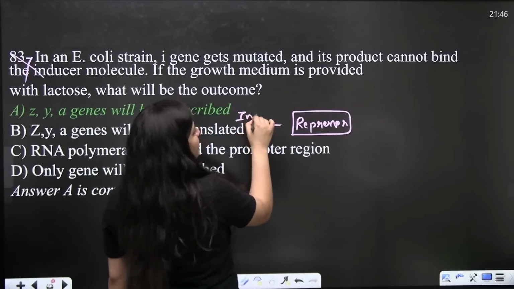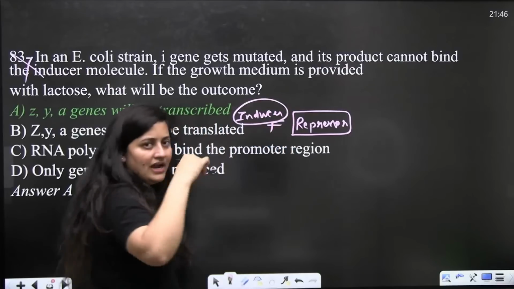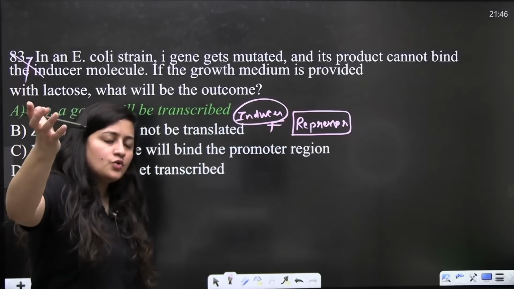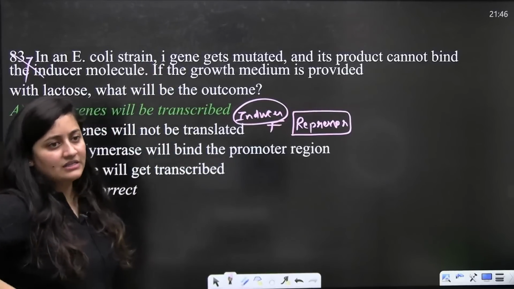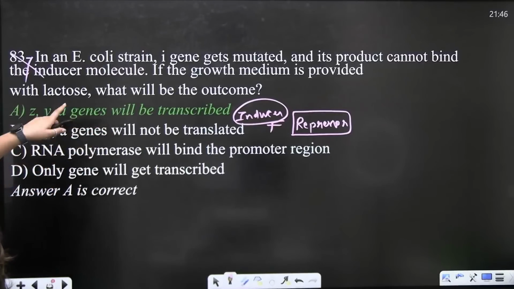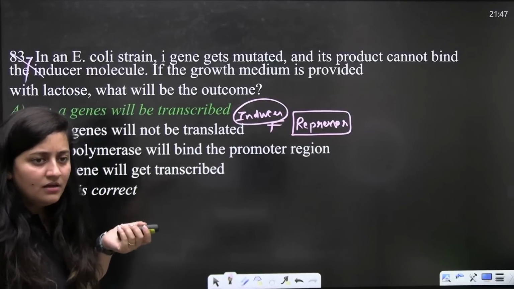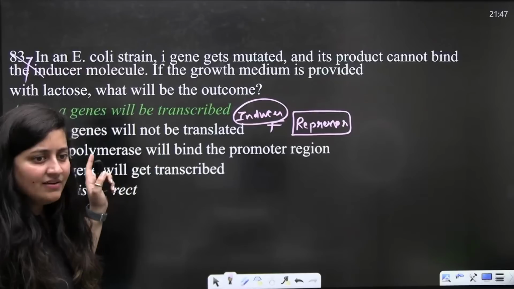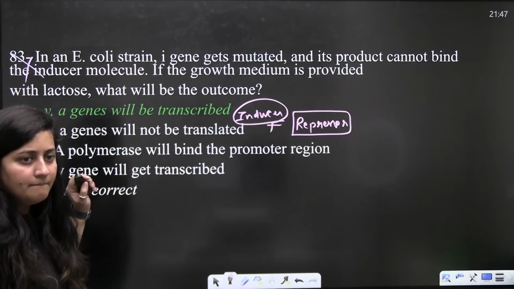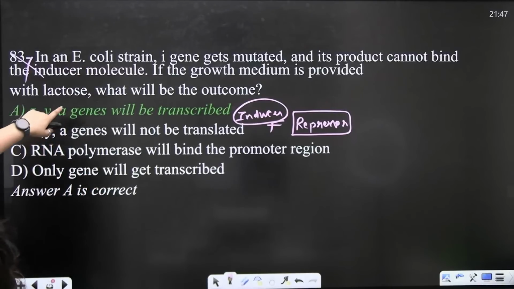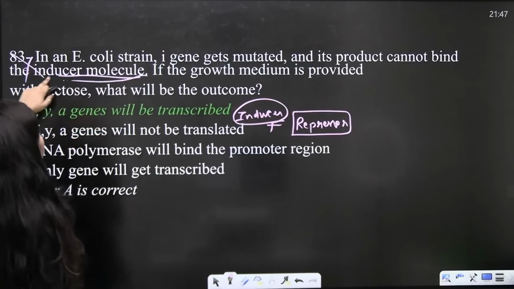So when the repressor and inducer bind, the site at the operator will be free. If that site at the operator is free, you know that RNA polymerase will bind to the promoter and transcription will start. Now they are saying the I gene gets mutated and its product cannot bind to the inducer. So if it cannot bind to the inducer, then we cannot say that all will be transcribed. So in that question, there is a mistake even in last year's paper. Here they are not mentioning the repressor, they are mentioning the inducer.